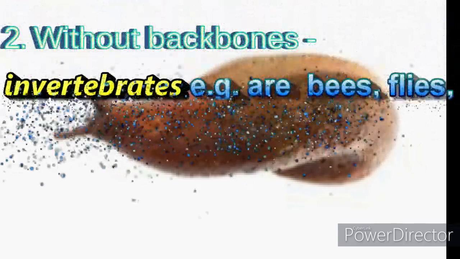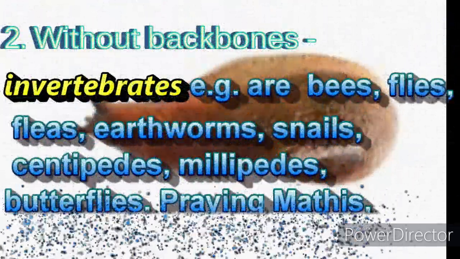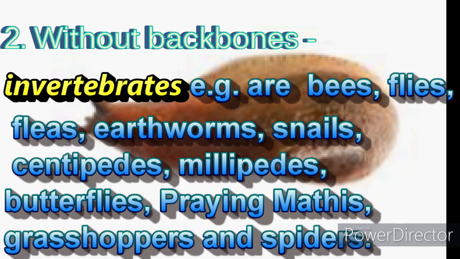Animals without a backbone are called invertebrates. Examples of invertebrates are bees, flies, fleas, earthworms, snails, centipedes, millipedes, butterflies, praying mantis, grasshoppers and spiders.